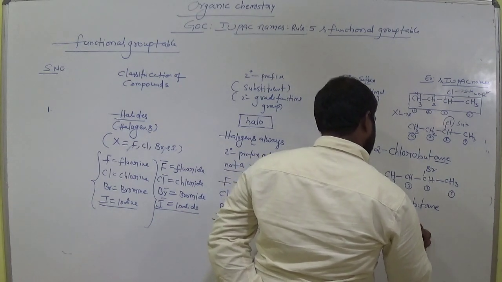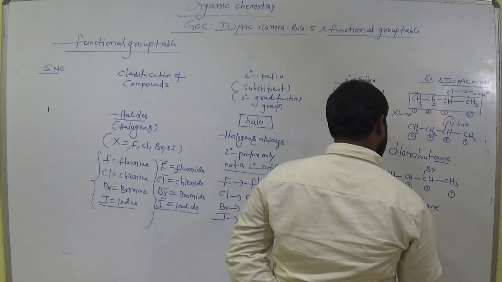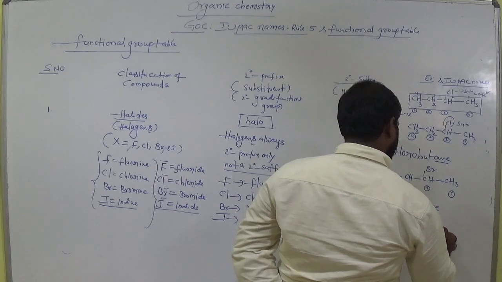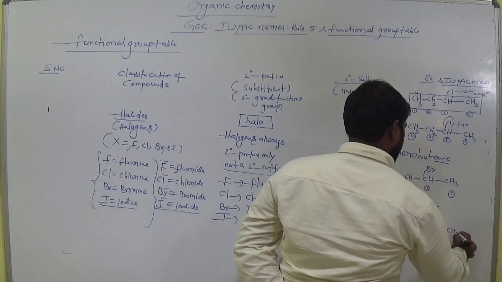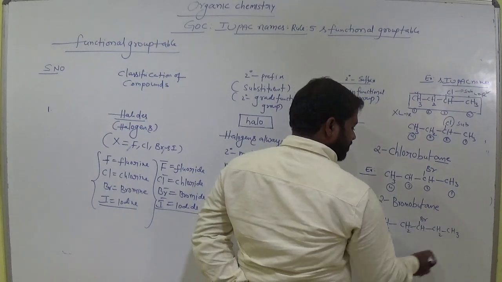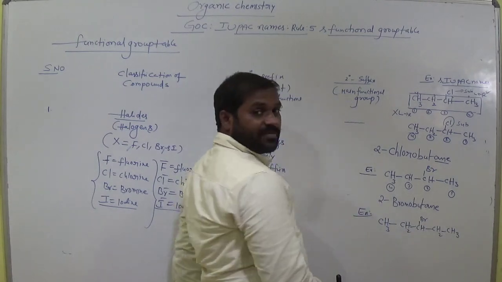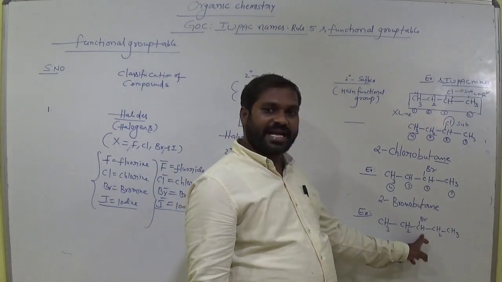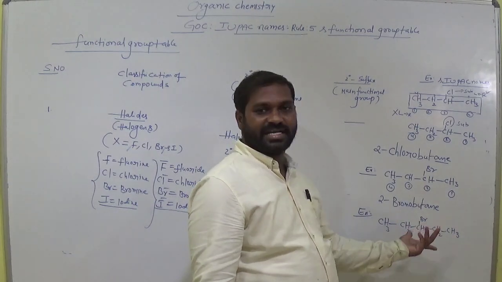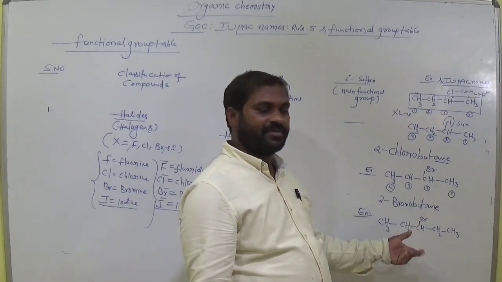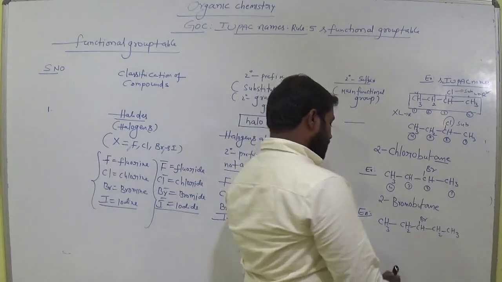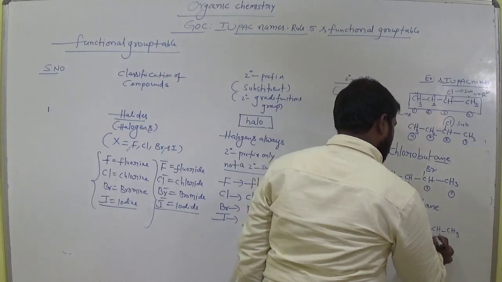Next, example 3. CH3, CH. In this case, how many carbons are there in the longest chain? 1, 2, 3, 4, 5. This is the longest, so give the numbering. Suppose from left to right 1, 2, 3, the substituent gets 3. From right to left 1, 2, 3, same 3 only. So your choice is either left or right side, because the substituent gets number 3 from both sides. So now I would like to give from this side 1, 2, 3, 4, 5.